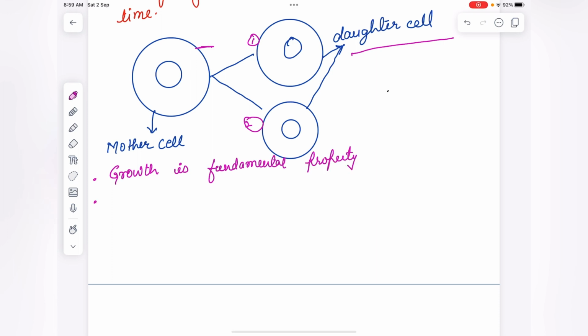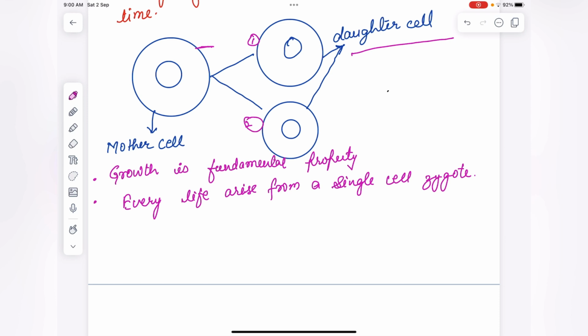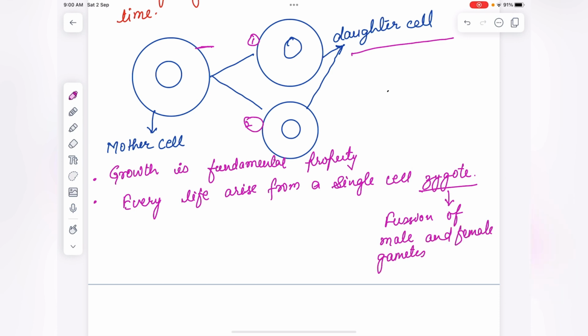The next point is, every life arises from a single cell, the zygote. How does zygote formation take place? By the fusion of male and female gametes, it forms the zygote. And this zygote formation takes place in multicellular organisms.